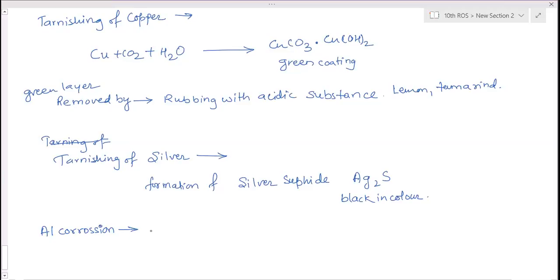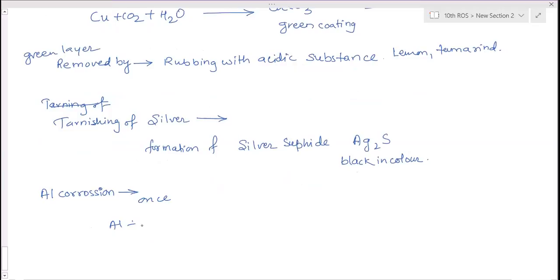Aluminium corrosion is beneficial because it produces aluminium oxide, which is non-penetrable. This aluminium oxide layer sticks to the metal and does not allow the remaining aluminium to come in contact with oxygen. So no further reaction with oxygen takes place.